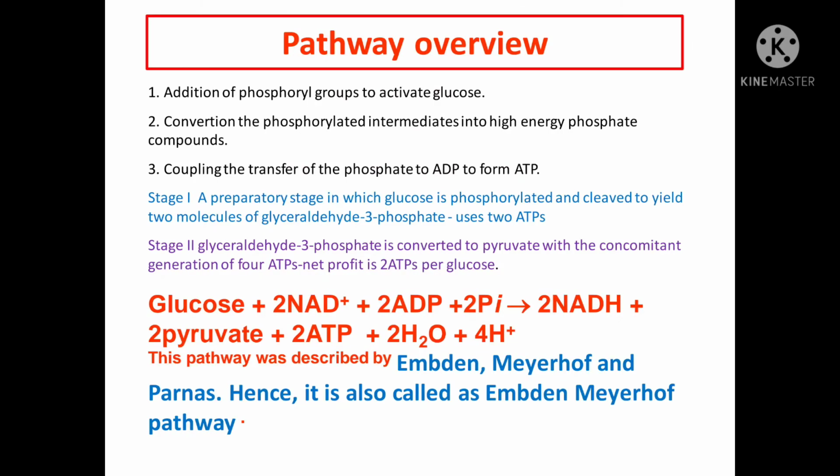Let us discuss the pathway overview. There are three main stages. First is the preparatory stage, second is the splitting stage, and third is the energy generation stage. It is also known as the EMP pathway, after its scientists' names.